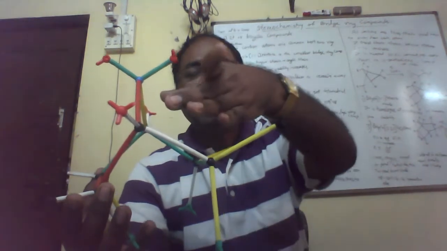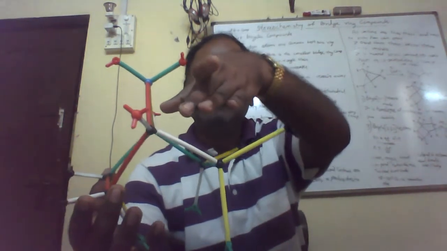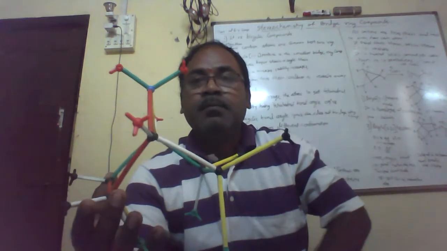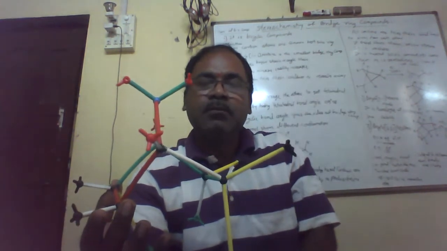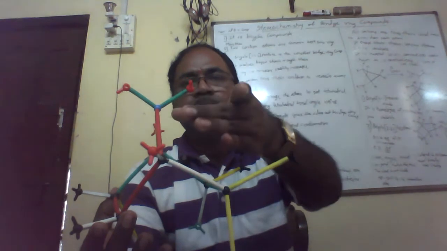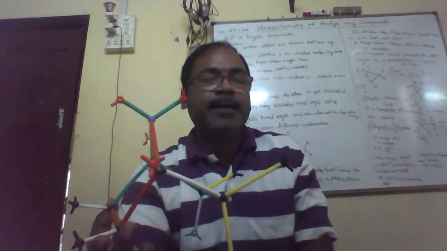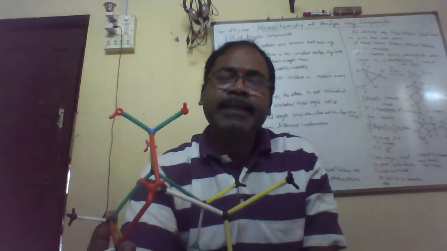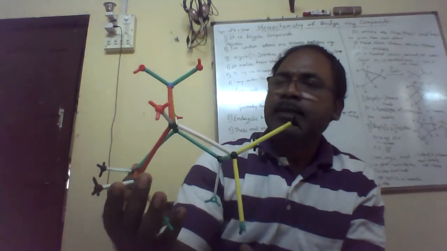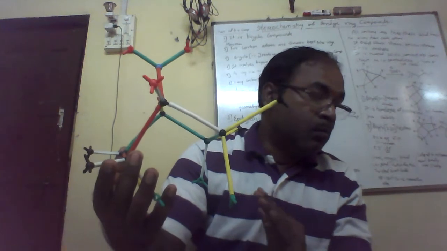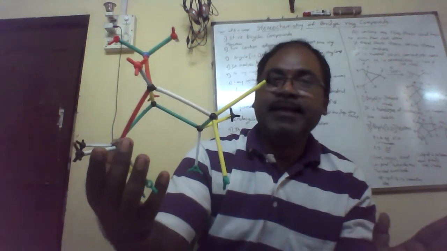Here carbon number 1 and carbon number 4 are joined with a methylene bridge. In this, the bond angle is nearly 93 degrees. So 93 is the endocyclic bond angle in this molecule. It is somewhat closer to 109 degrees 28 minutes.